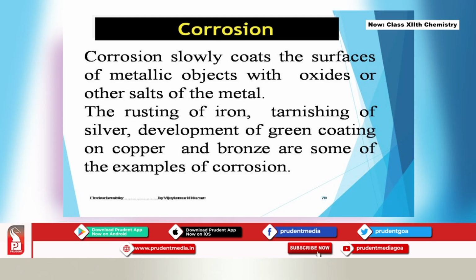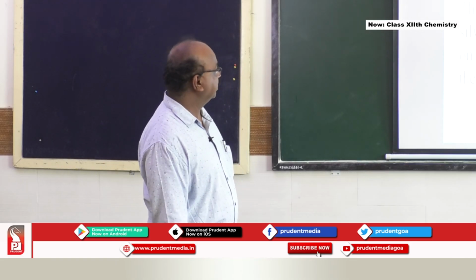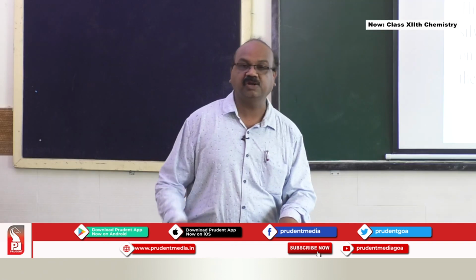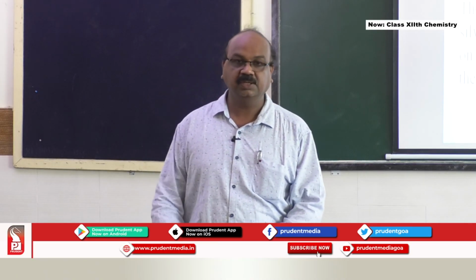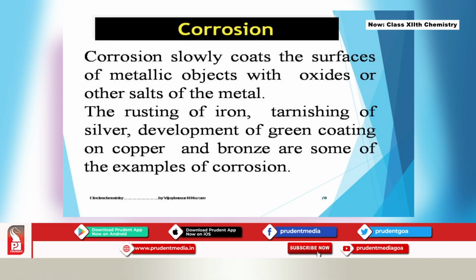Corrosion slowly coats the surfaces of metallic objects with oxides or other salts of the metal. Generally we find rust as an oxide of that particular metal. Rusting of iron, tarnishing of silver, that is silver reacts with sulfur forming silver sulfide. Development of green coating on copper, that is formation of copper carbonate. You must have observed copper utensils, if you keep them for a long time, they turn greenish in color. Bronze is also one of the examples of corrosion. But the main thing is rusting of iron.